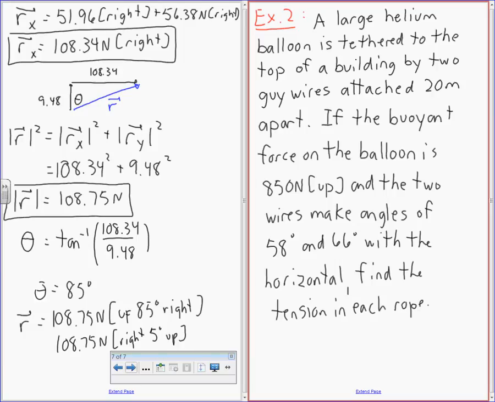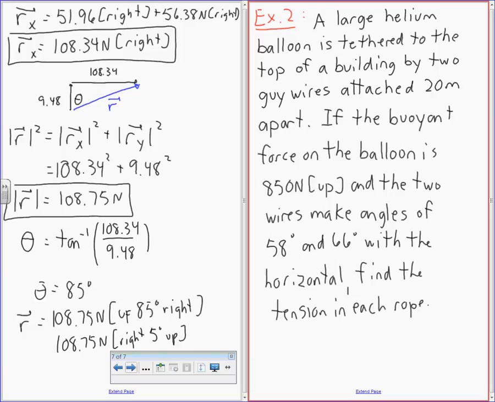Unlike someone actually building this, who would use 60 and 60 because that's perfect, I, of course, am on a weird building where the angles are different to make this a math question instead of a real life question. So it says here, the buoyant force on the balloon is 850 newtons upwards. Is the balloon moving?